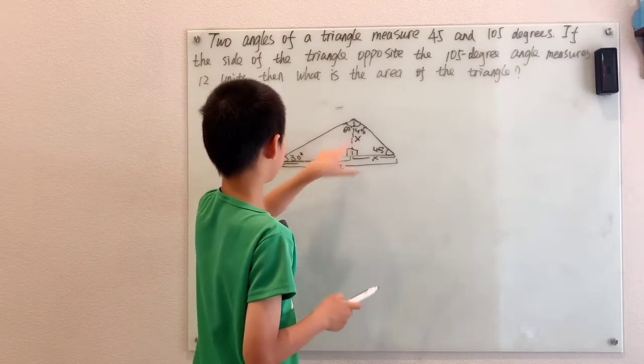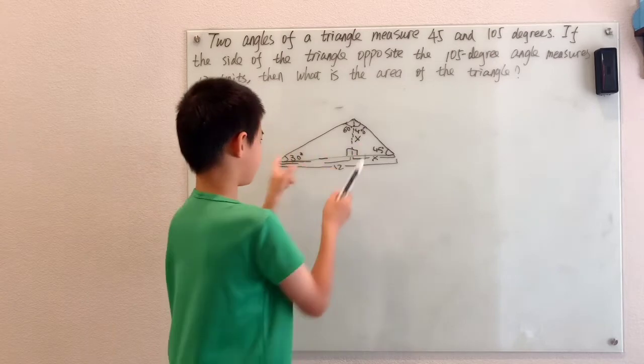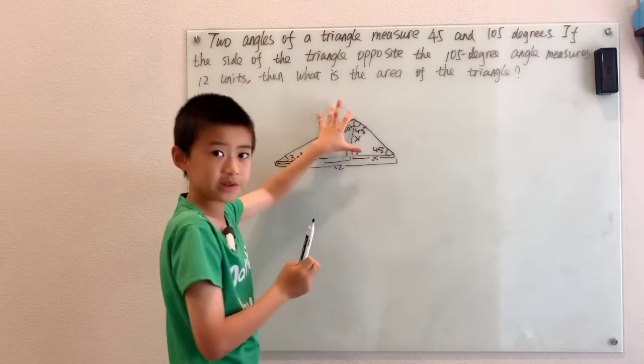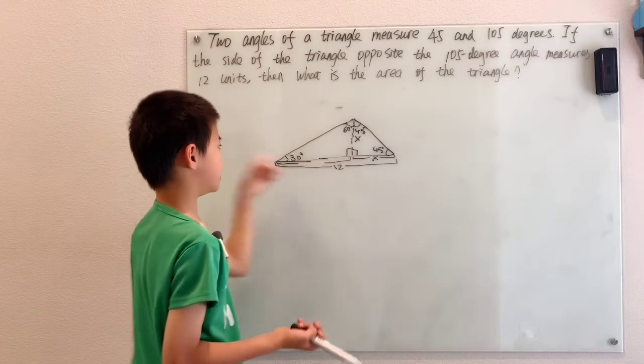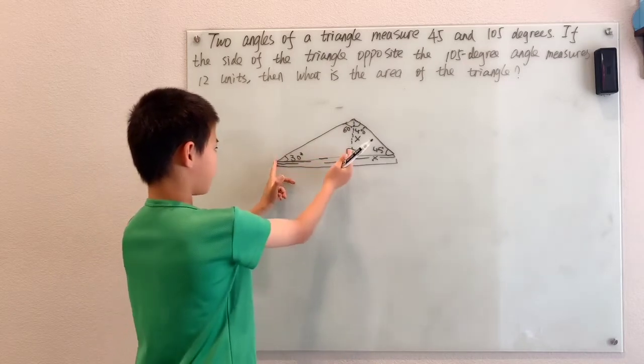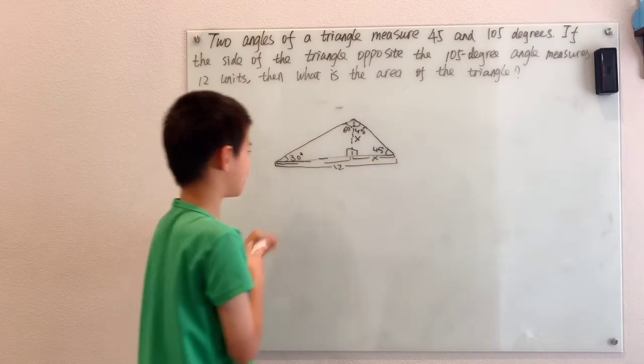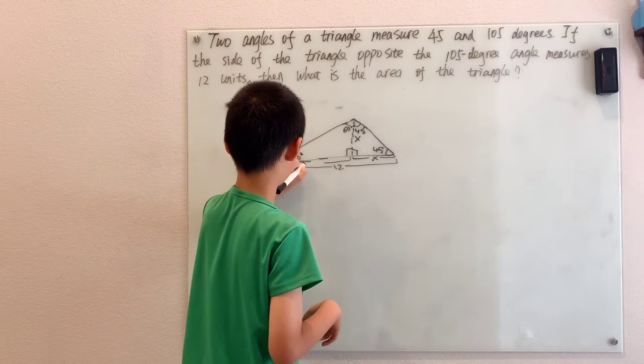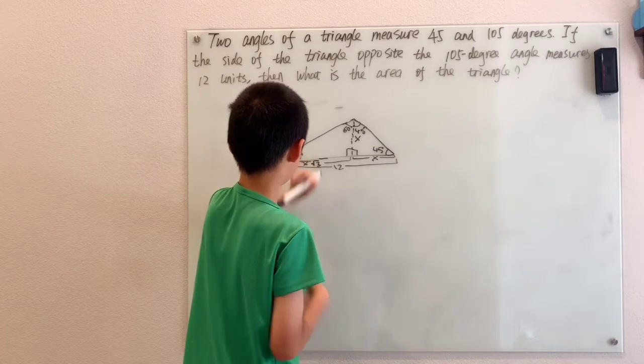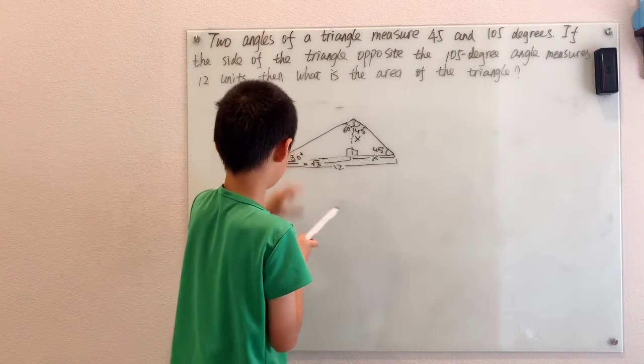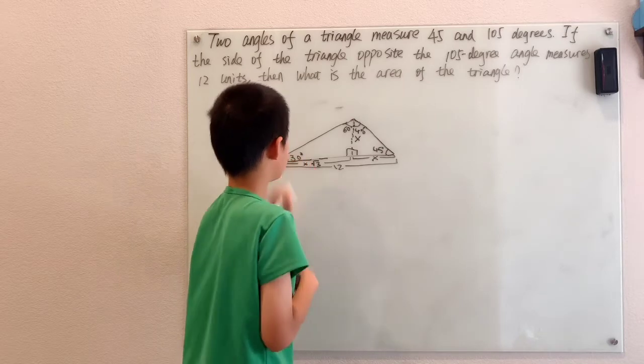This little x over here is basically the short leg of that 30, 60, 90 triangle, and then the rest of that, the long leg, is always x times root 3.